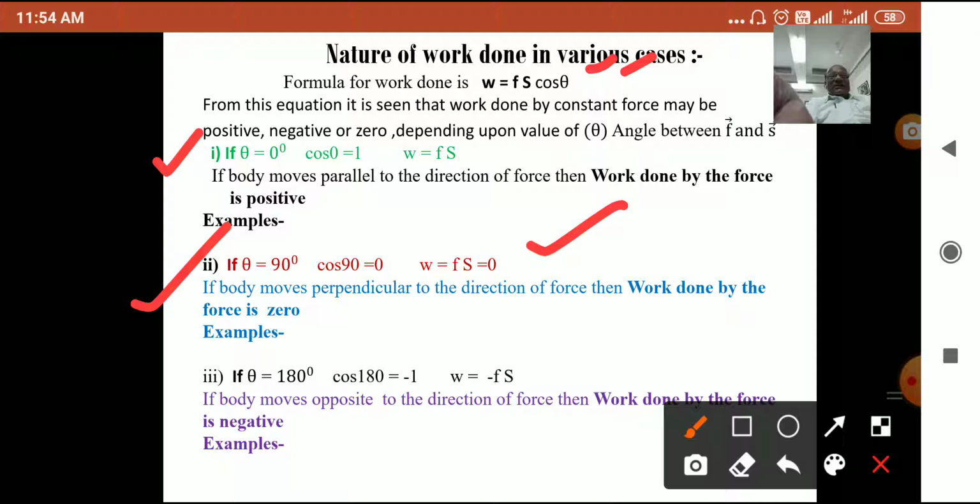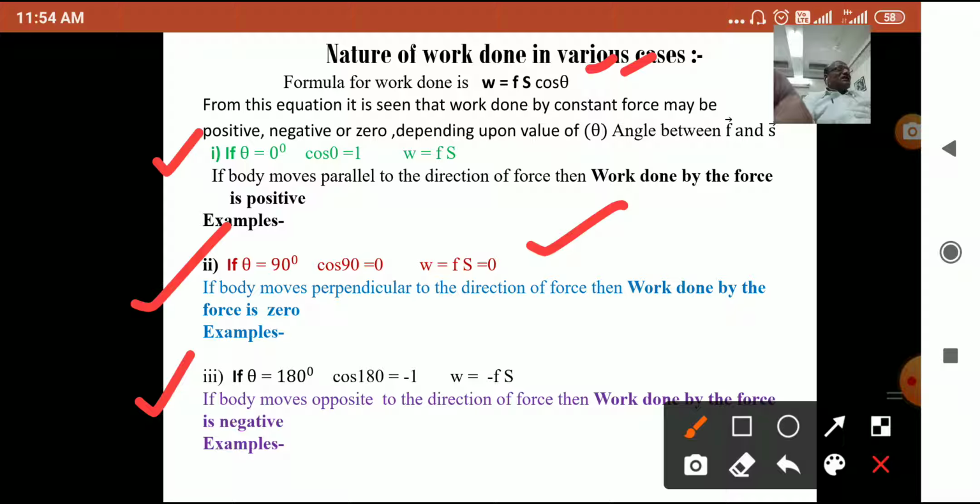Now the third case is theta equal to 180 degrees, or pi. So cos of pi, or cos of 180 degrees, is minus 1, and if we put this value of cos in W equal to FS cos theta, then since cos has a minus value, W will be minus F into S. This means that if the body moves opposite to the direction of force, meaning force and displacement make an angle of 180 degrees, in such a case the work done by the force is negative.